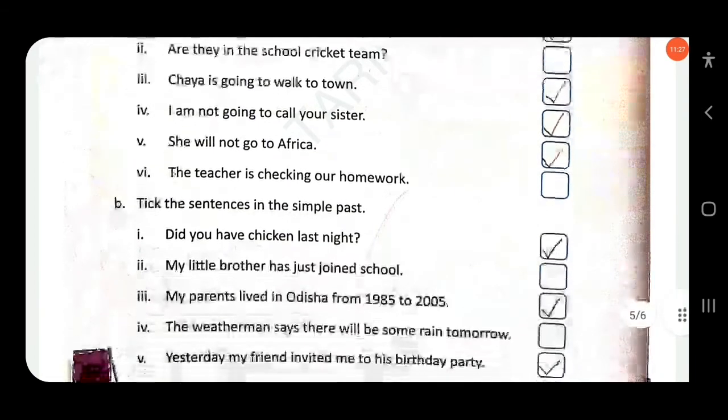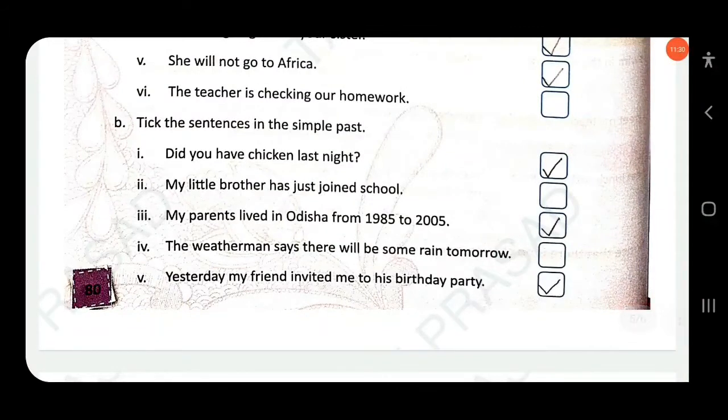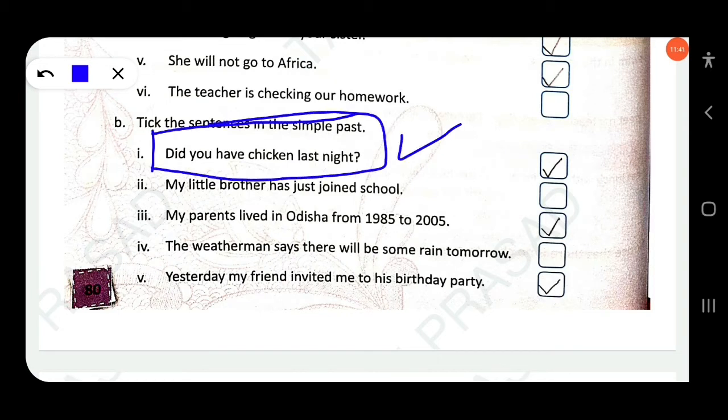Clear? Then next, tick the sentences in the simple past. Did you have chicken last night? Yes. This is simple past, the structure of yes/no questions in simple past. Then next, my little brother has just. This is present perfect, cross. Then next, my parents lived in Odisha from 1985 to 2005. Yes.